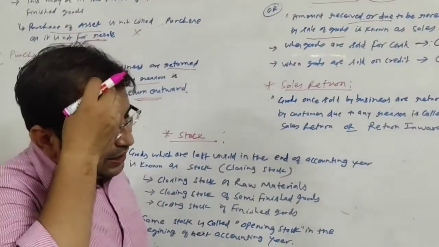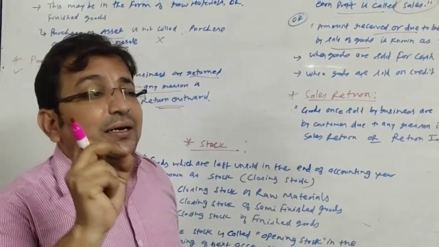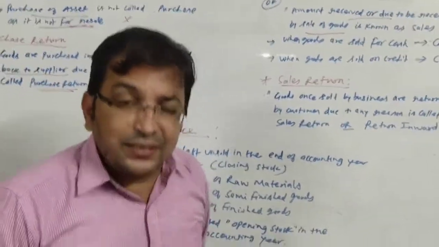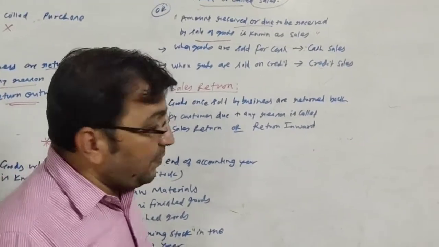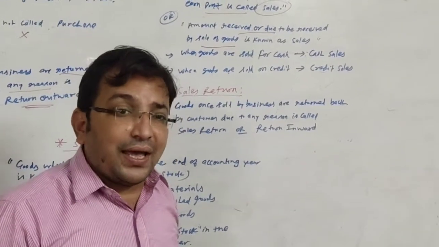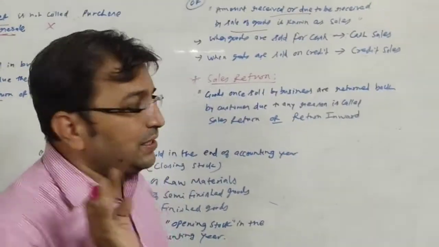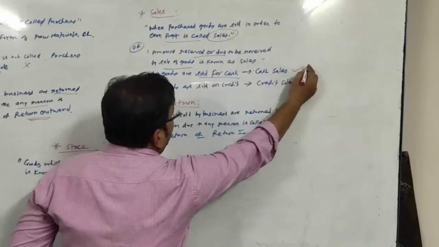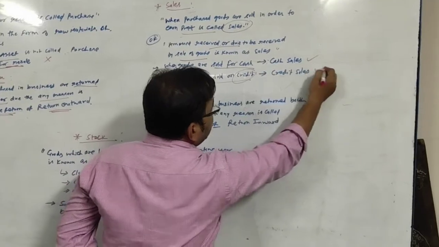Again, the important point to keep in mind is the goods. Sale of goods will be considered as sales at whatever price you are selling it. No problem whether you are selling it for cash or for credit. In both conditions it is considered as sales. If you are selling goods for cash, it is called cash sales. If you are selling goods on credit, it is credit sales.